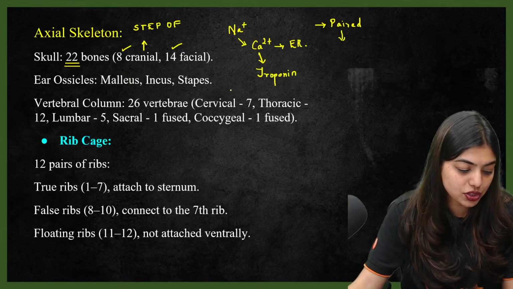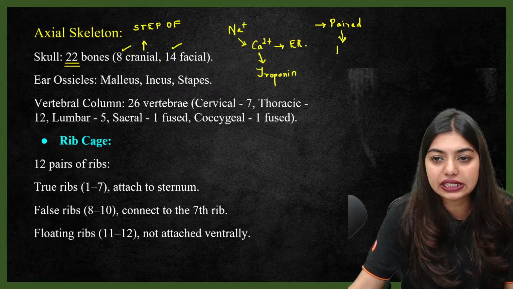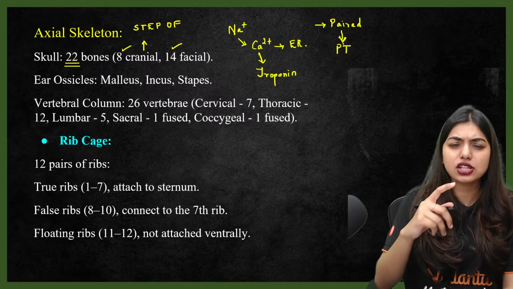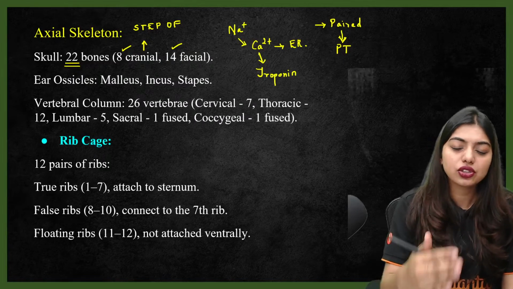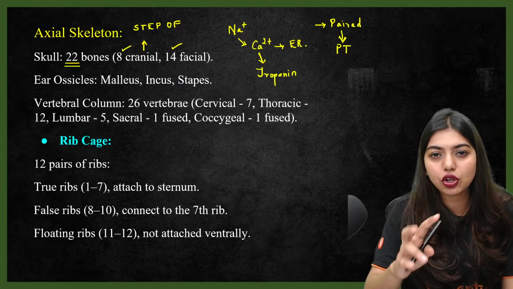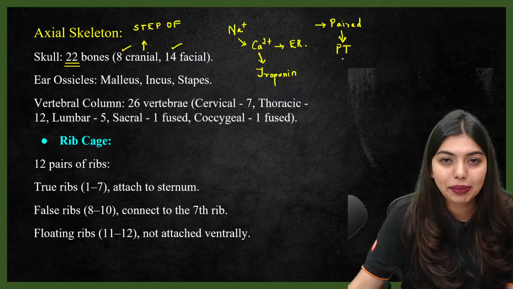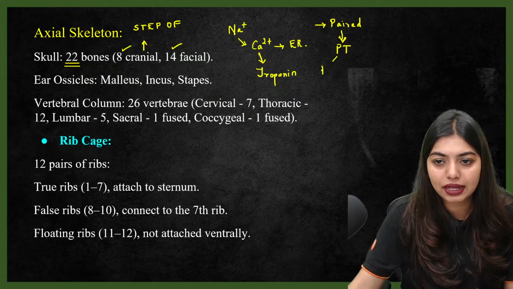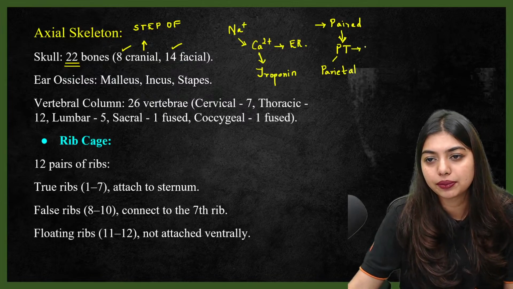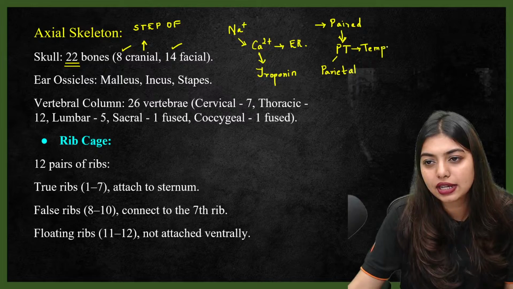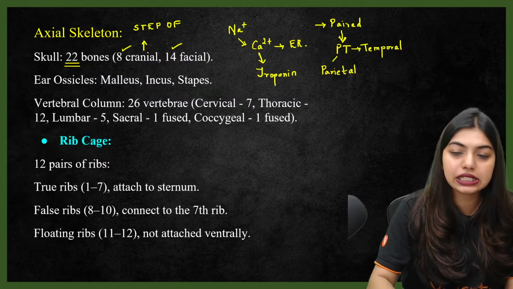Next, tell me the paired bones. Which are the paired bones? Paired bones is going to be PT. Students, always in school, if you have noticed, your PT teacher, your physical education teacher, will always be 2 people, one female and one male. So the PT teacher is going to be paired. Remember like this: P for parietal, T for temporal. These 2 are going to be paired in your cranium. So 8 bones are there, students. Yes, very good. PT teacher is going to be paired.